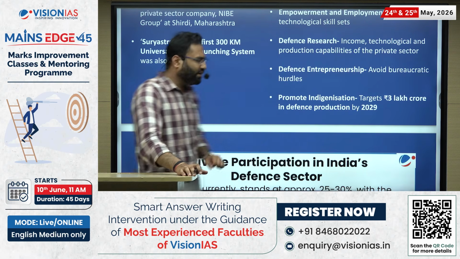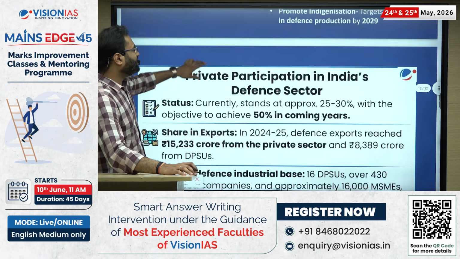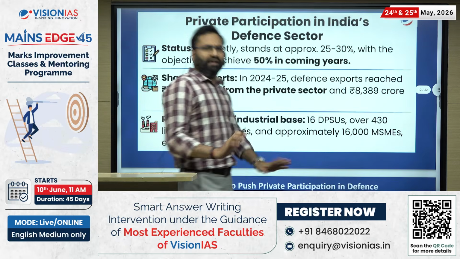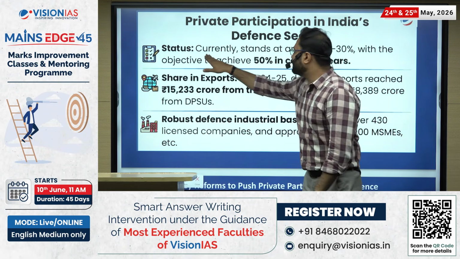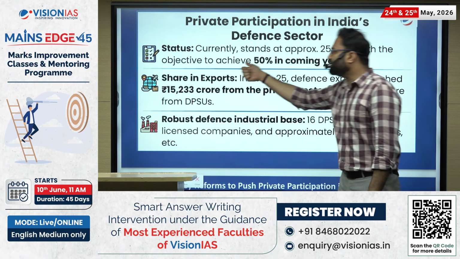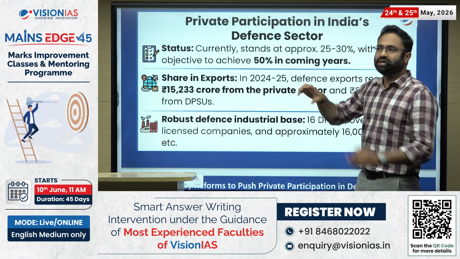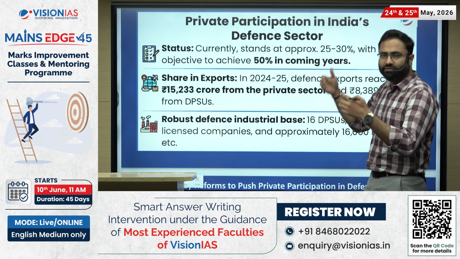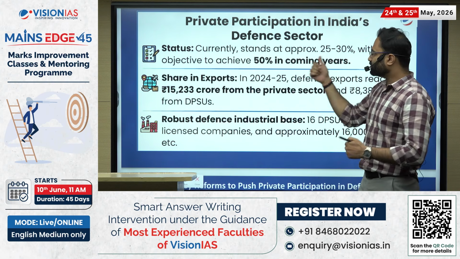This is the target that we have taken. Now, private sector participation in India's defense sector. Right now, what exactly is the status? So, current status kya hai? Roughly 25 to 30% with the objective to achieve 50% in the coming year. So, right now it is 25 to 30%. We want to achieve it by roughly 50%.